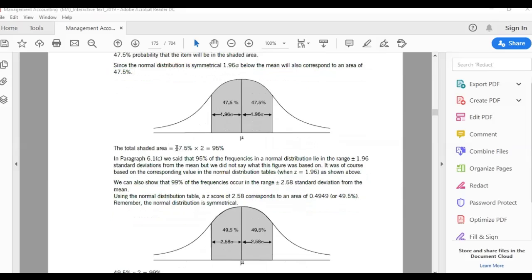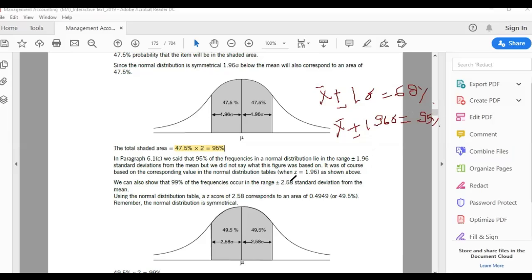So we said that 47.5 into 2 is 95%, which we said is the rule. So now we know two things we have done. We say that X bar plus minus 1 standard deviation has 68% of the values. Then we said that X bar plus minus 1.96 standard deviation is 95%. This is also a rule, we have done it.